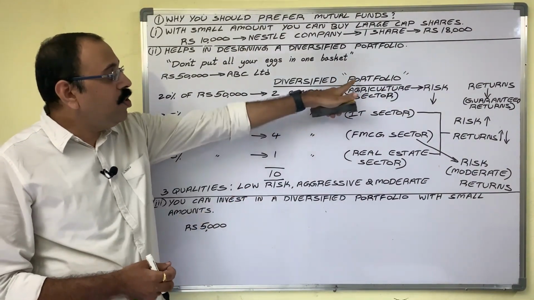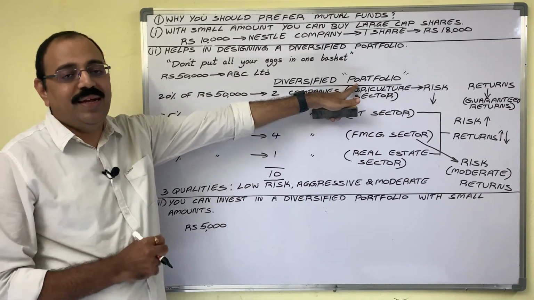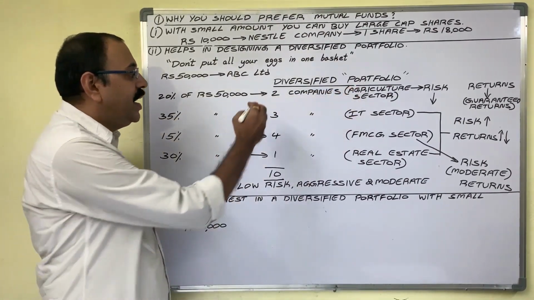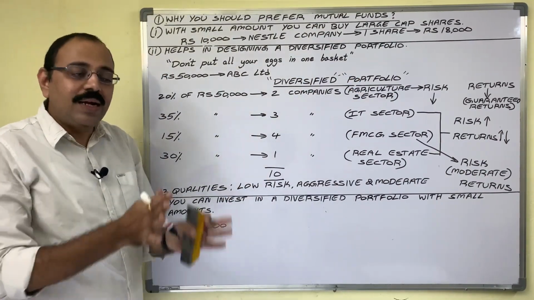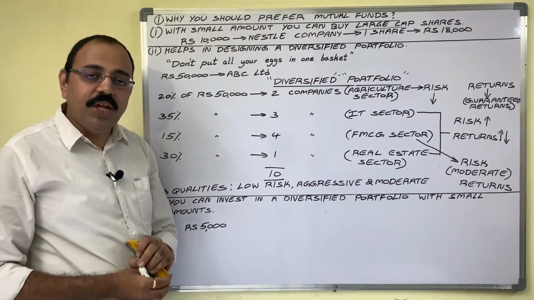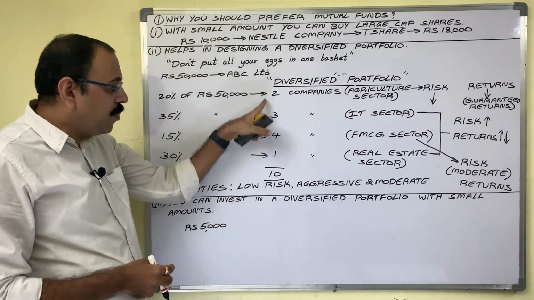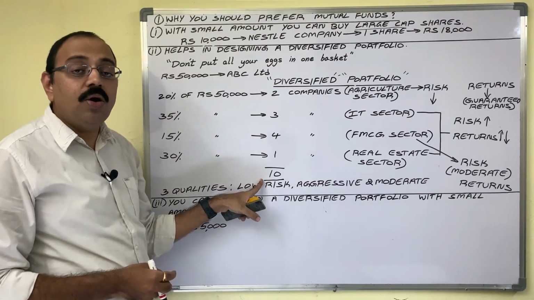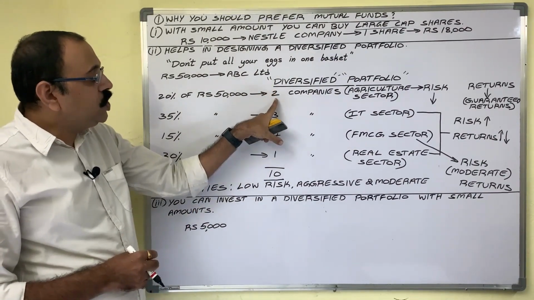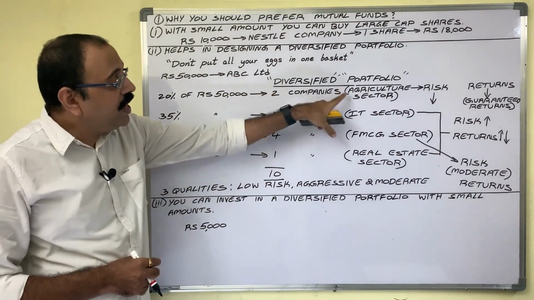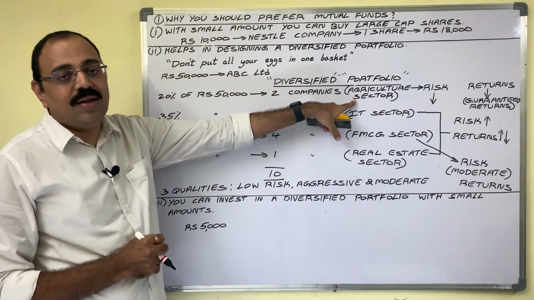And your portfolio should have one quality, that is diversity. Diversity means what? Different. Means what? These companies should belong to different sectors. Suppose these two companies are related with agriculture sector.